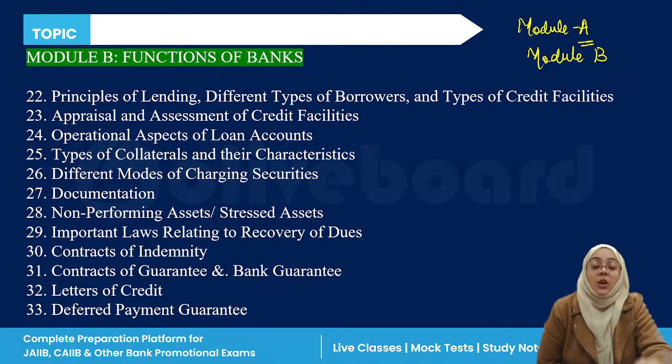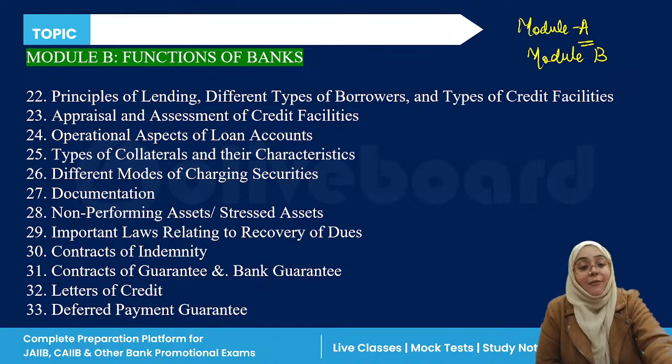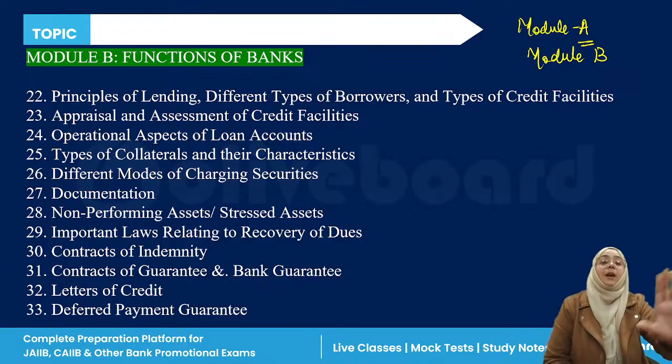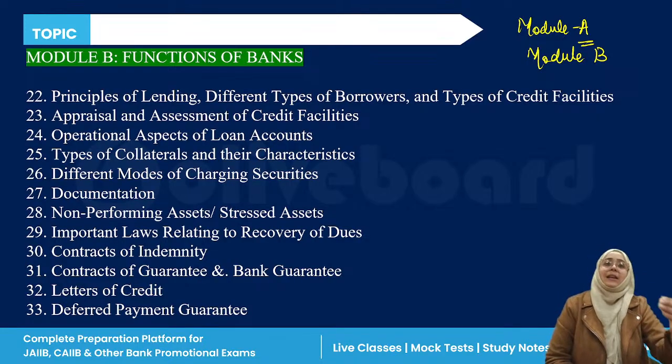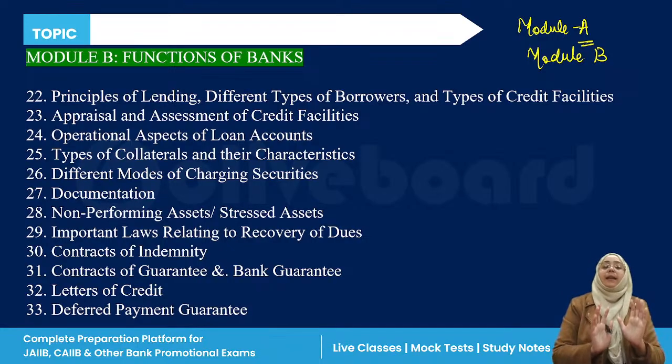We have time to complete the whole syllabus and learn the complete concepts. So we have to go through both modules, one a little deeper, one less deep.